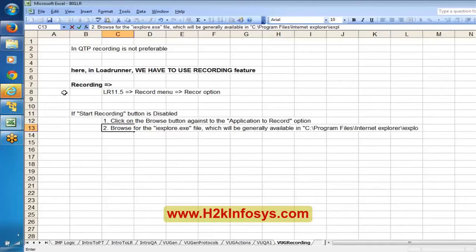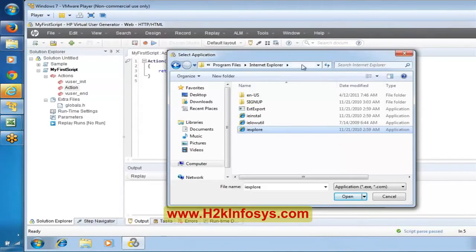Basically it's going to be under this particular folder.